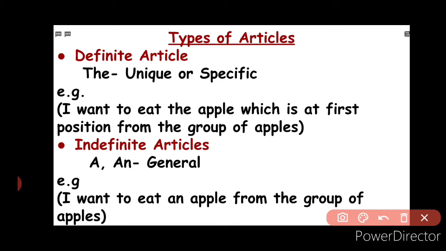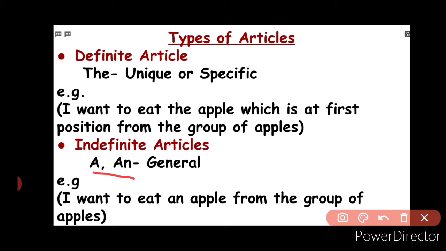Article the comes in the category of definite article, as it shows uniqueness or a specific thing. Articles a and an come in the category of indefinite articles, as they do not show uniqueness or a specific thing. Instead, it says that the thing is being said in general.